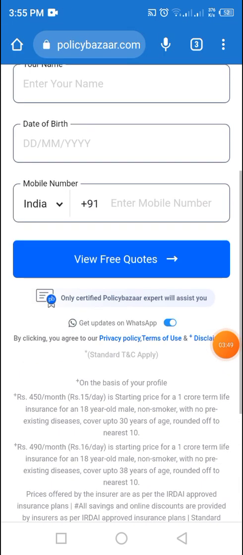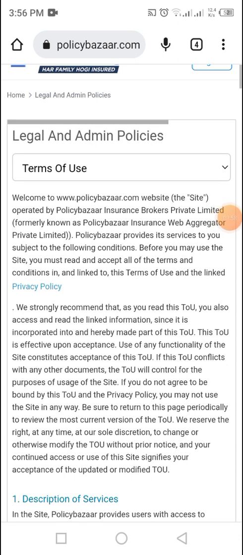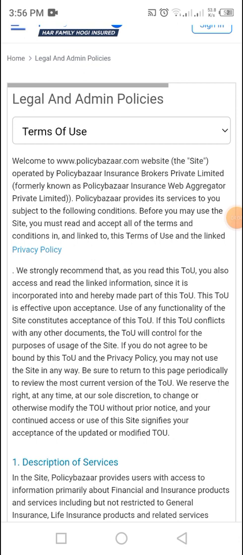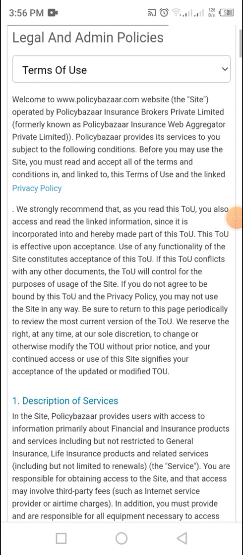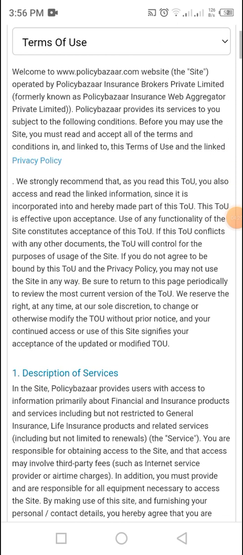And let's see their privacy policy and terms of use. You need to read the privacy policy and terms and conditions very carefully. So this is the terms of use. Welcome to the policybazaar.com website, operated by Policy Bazaar Insurance Brokers Private Limited. Policy Bazaar provides its service to you subject to the following conditions. Before you may use the site, you must read and accept all the terms and conditions linked to these terms of use and the linked privacy policy.